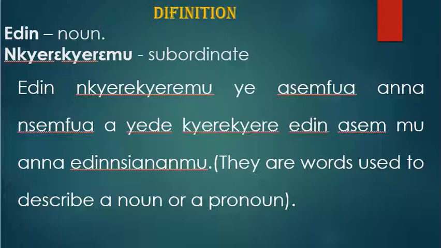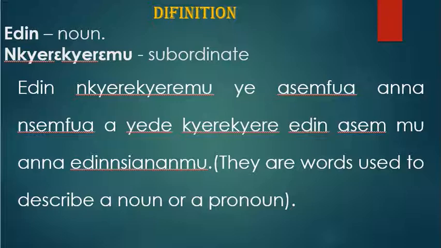Let's break the edin nkyerɛkyerɛmu into two and see where we got that name from and how we arrived at that name too. The first one is edin. Edin means what? Noun. Then the nkyerɛkyerɛmu. Nkyerɛkyerɛmu is the subordinate.